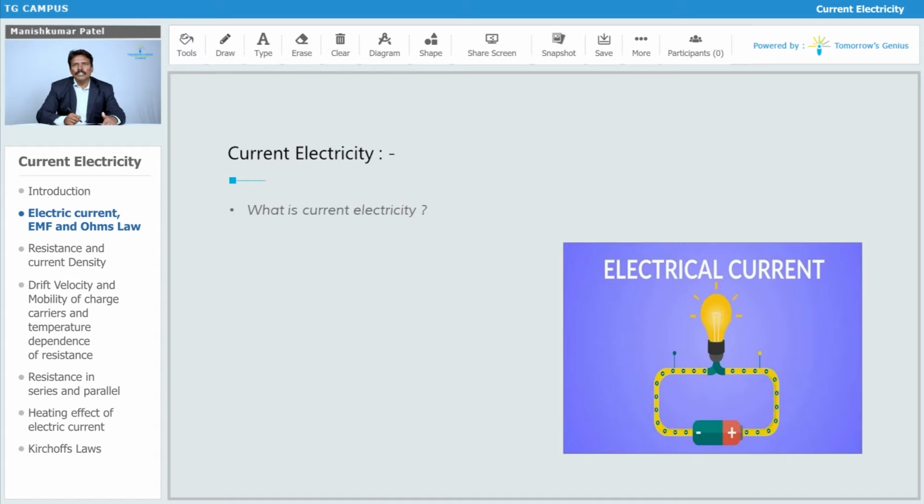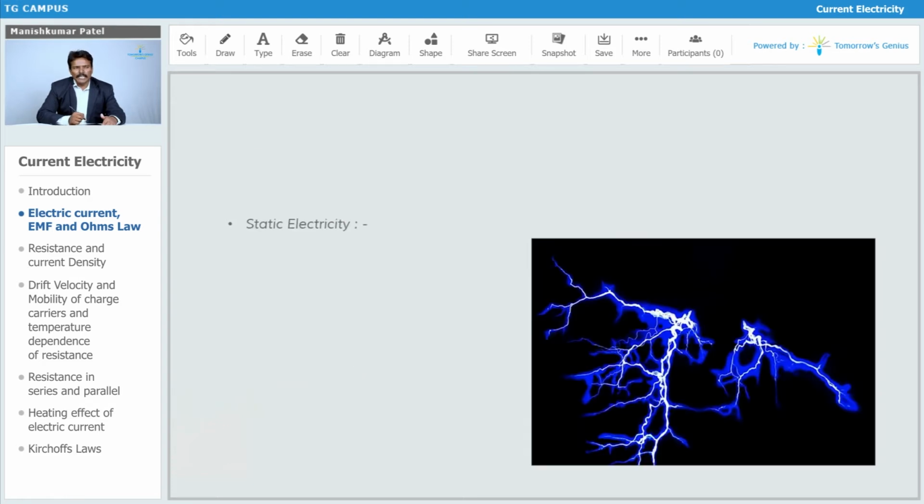But now when we talk about current electricity, definitely those charges are going to flow in a particular direction, and then it constitutes your current, and that current will flow through a closed circuit. So we can say that there is a flow of charges, which is nothing but the flow of current. So this is what current electricity is.